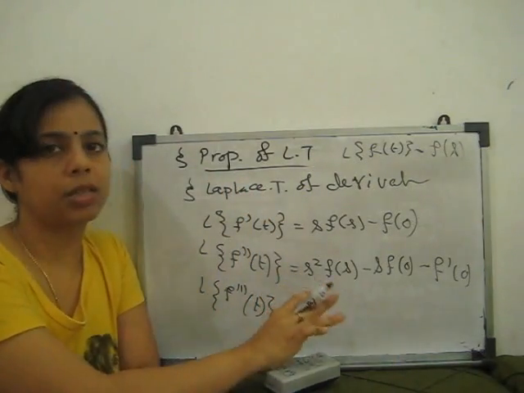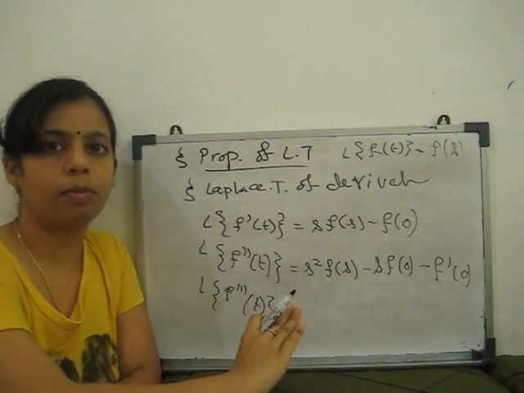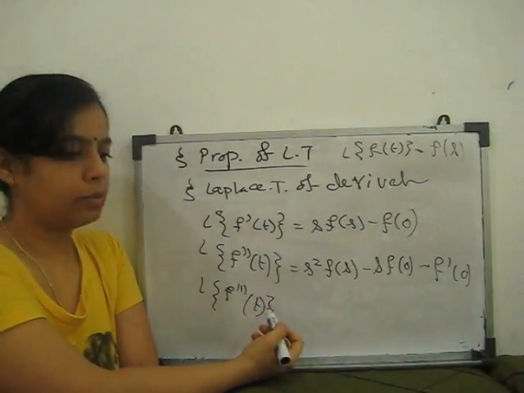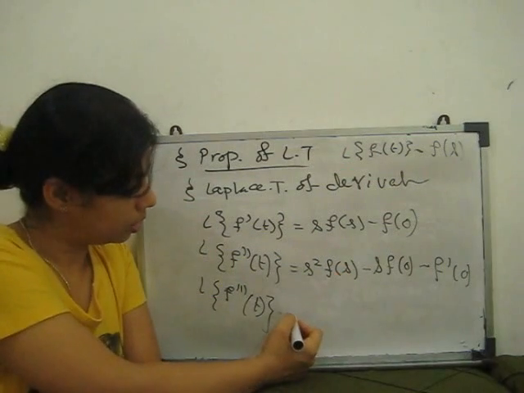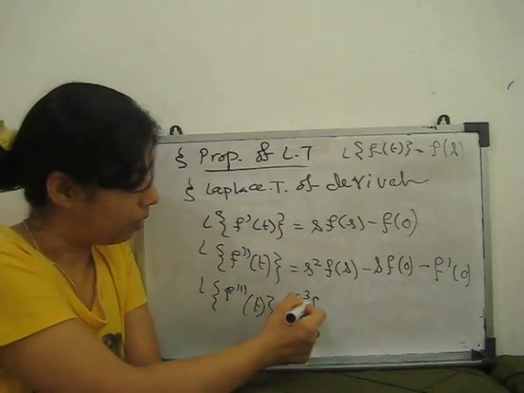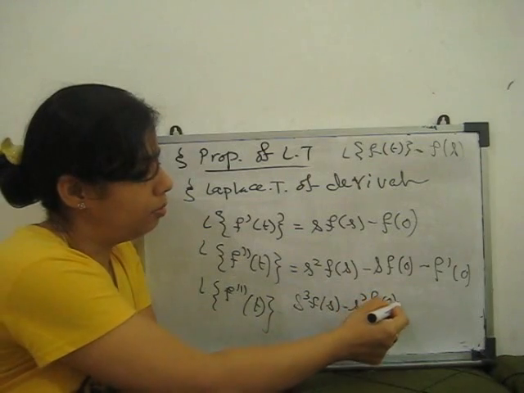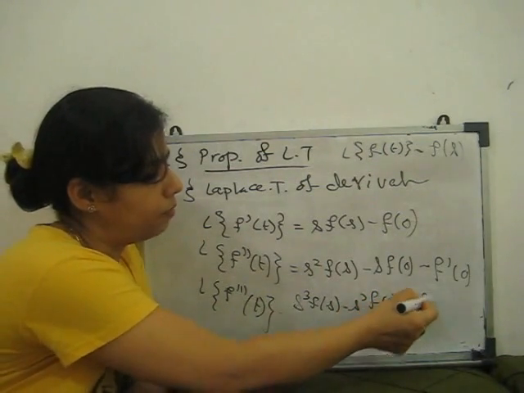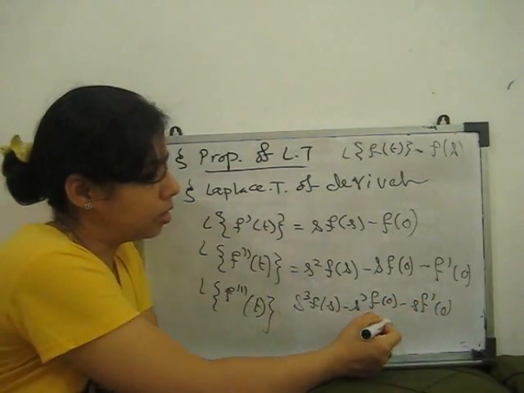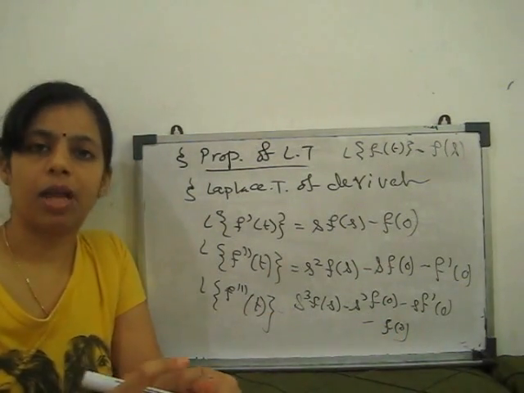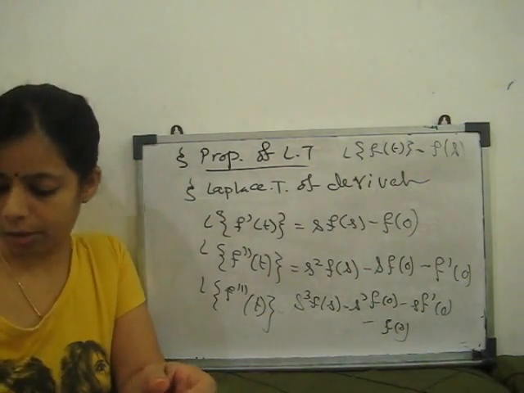So the Laplace transform of derivative is a very important property for solving differential equations. If 3 times derivative, then same equation: s cube F(s) minus s square f(0) minus s f dash 0 minus f double dash of 0, like that. So this is the Laplace transform of derivative.